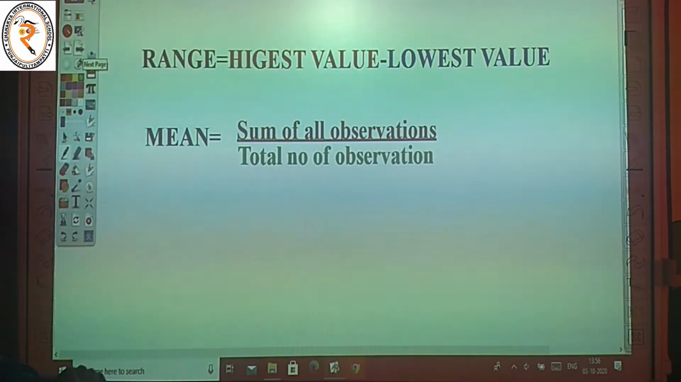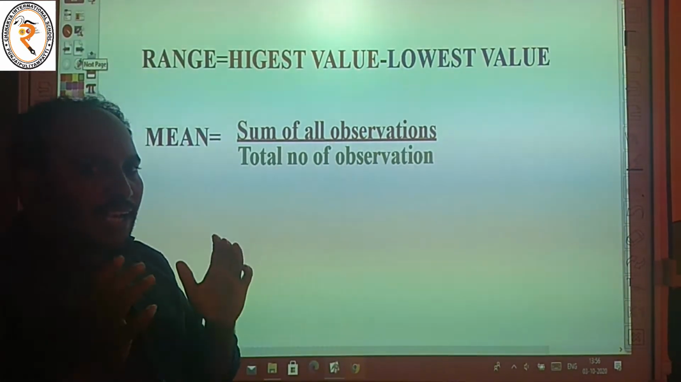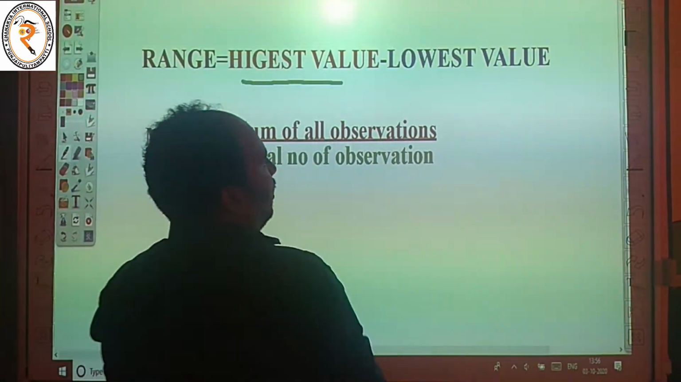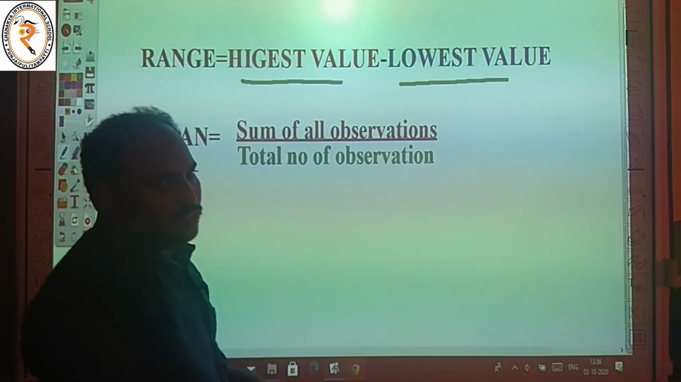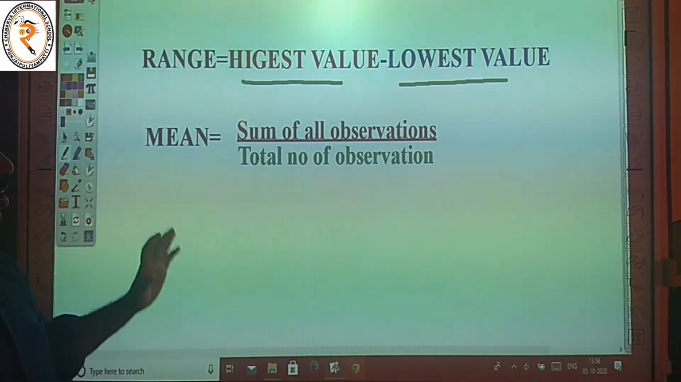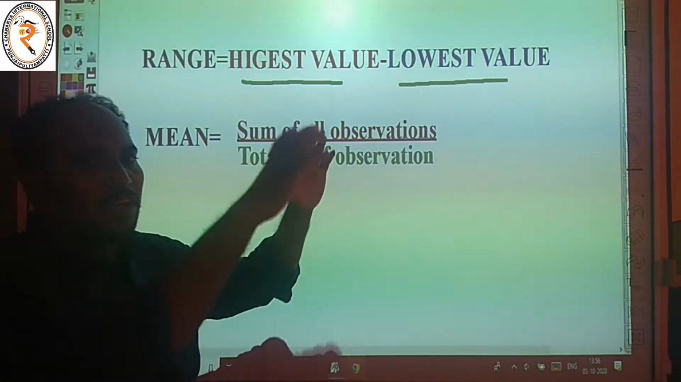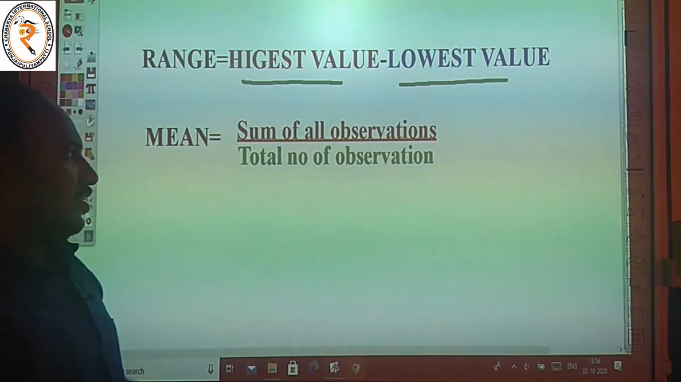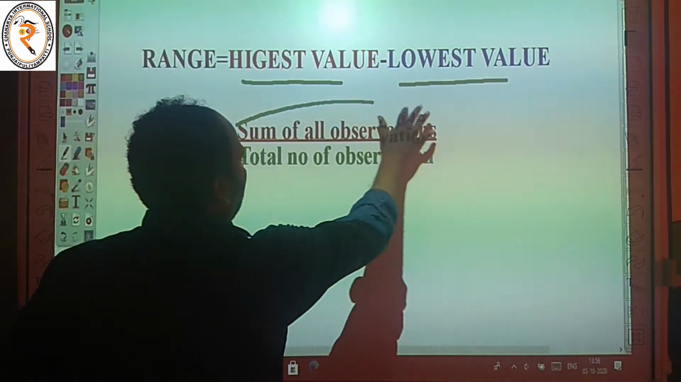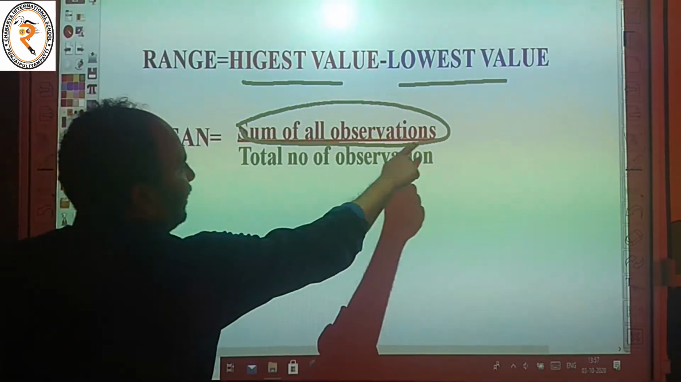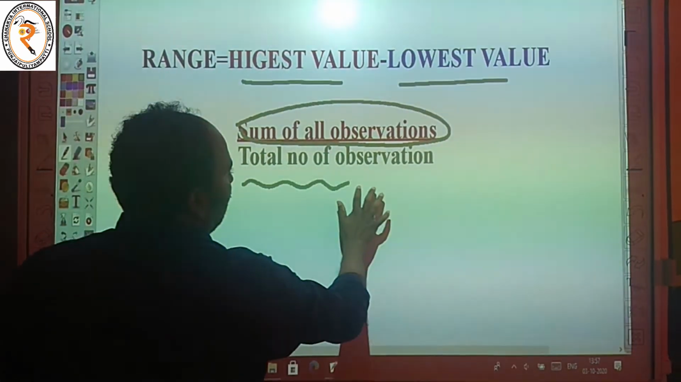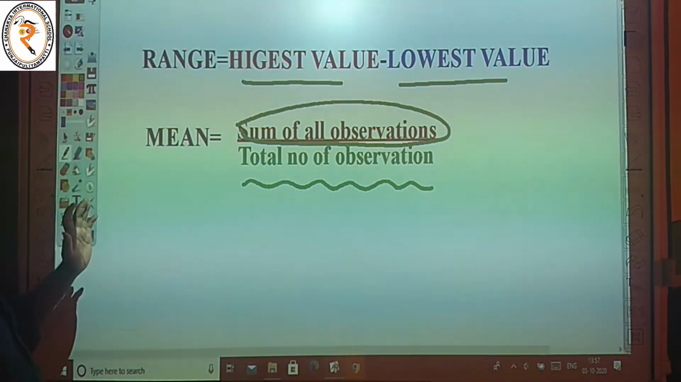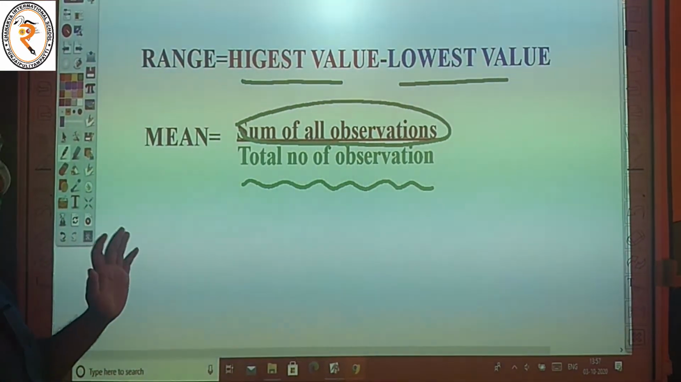The next one, range. Range is equal to highest value minus lowest value. Then mean. Mean is equal to the sum of all observations divided by the total number of observations. It is called the mean. Mean is equal to average. Mean means average.